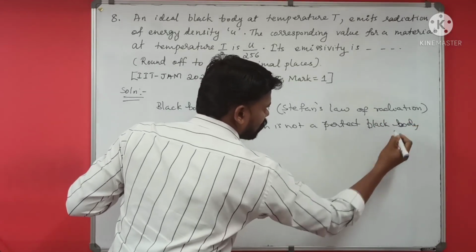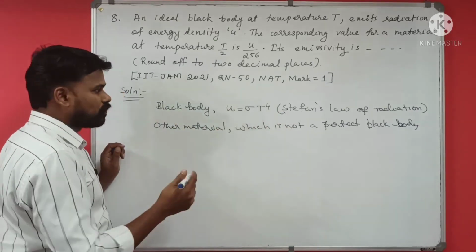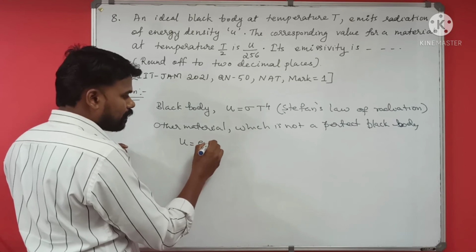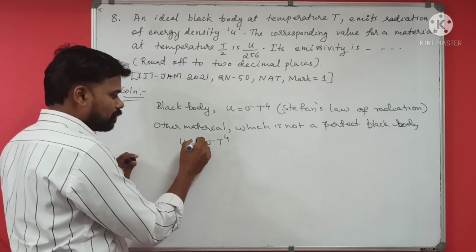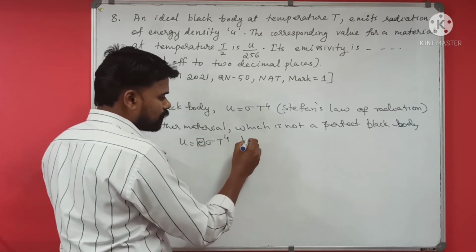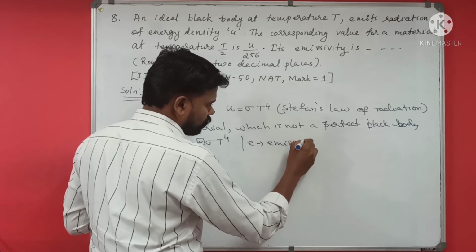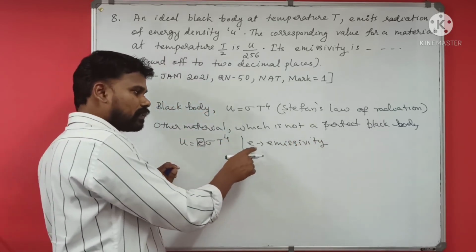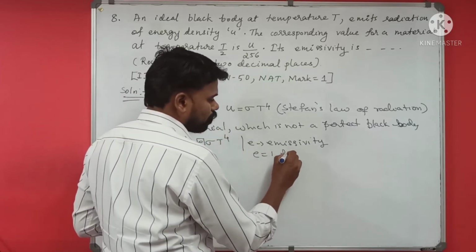If the body is not a perfect black body, Stefan's law modifies to U is equal to E times sigma T raised to 4. Now the question is, what is this E? This E is known as emissivity. For a black body, the value of emissivity is 1. E is equal to 1 for a black body.